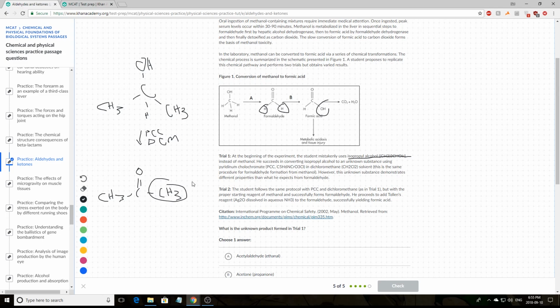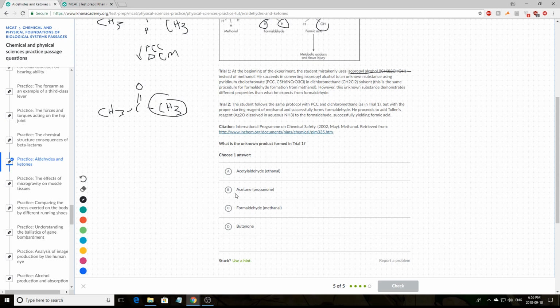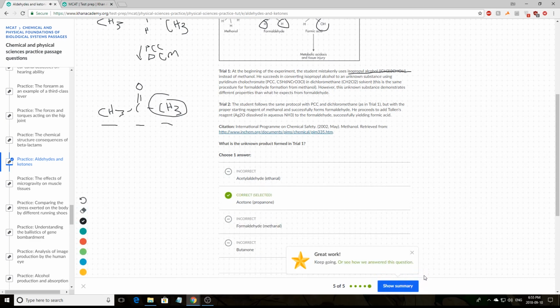So this would be your final product, and given our answer choices, propanone is the answer, or the other name for this is acetone. You guys should know that name if you've been in a bunch of organic chemistry labs. So this is acetone, or you would know it's propanone as well because prop meaning 3 carbons. So you have 3 carbons, and one is the suffix for ketones, and this is a ketone. So I believe that will be the answer, and it is.